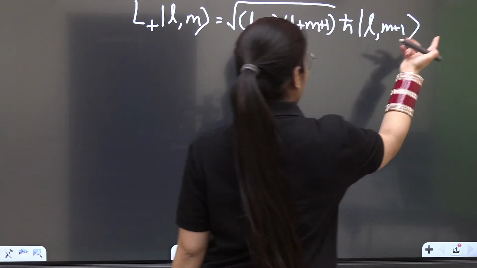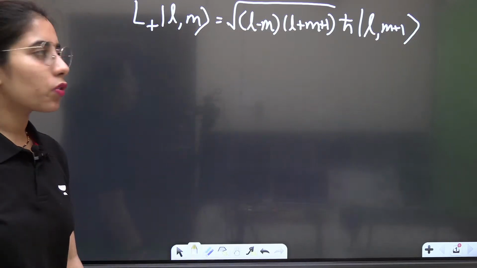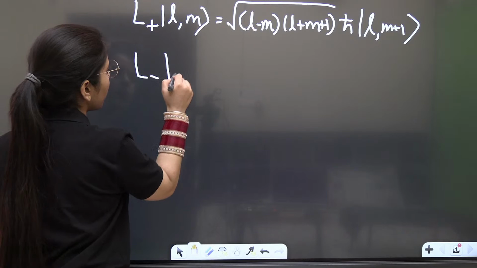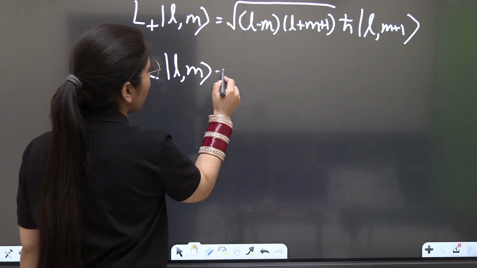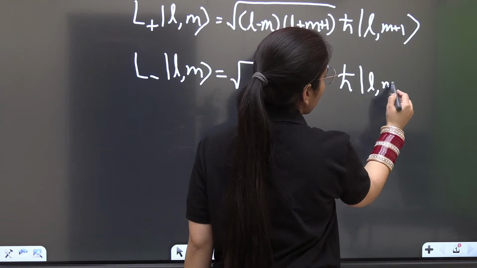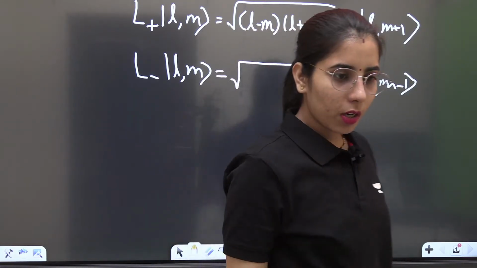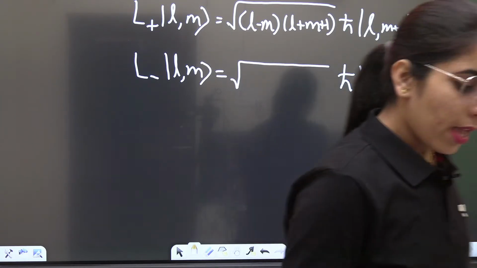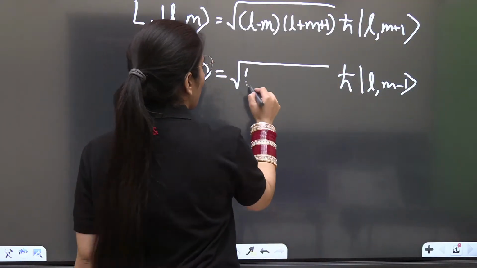I have already explained that if m plus 1 is not allowed corresponding to the l value given to you, then you know what you have to do. Here is l and m once again. Is it visible on your side? I think yes, but if not, you can mention it in the comments. L plus m, l minus m plus 1.